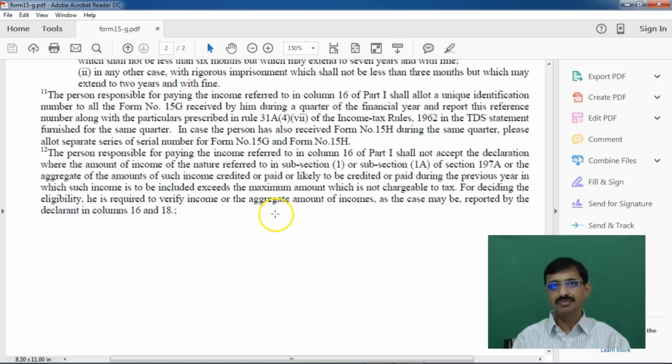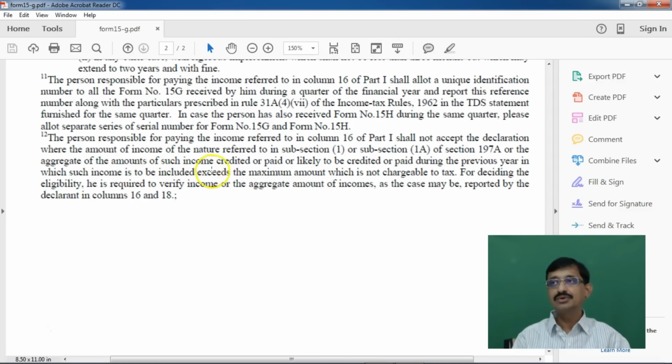One deals with 2 types of payments and 1A deals with 5 types of payments, or the aggregate of the amounts of such income credited or paid, or likely to be credited or paid during the previous year in which such income is to be included, exceeds the basic exemption limit.